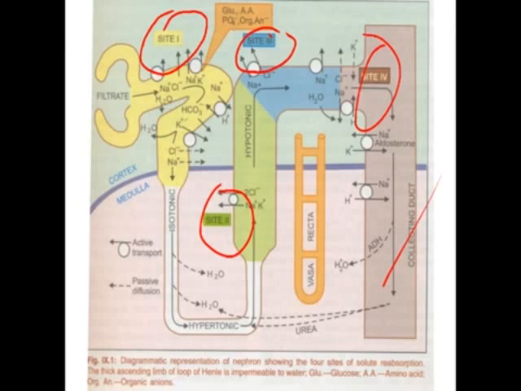Now what is diuresis? Diuresis is to increase urine formation and to excrete urine in a large amount, along with water and different ions like sodium ions and chloride ions. If you observe, in site 1 there are sodium ions, potassium ions, as well as the sodium hydrogen antiporter. So if we have to increase the concentration of sodium ions or different ions and water in the urine, we have to inhibit these channels, porters or co-transporters.